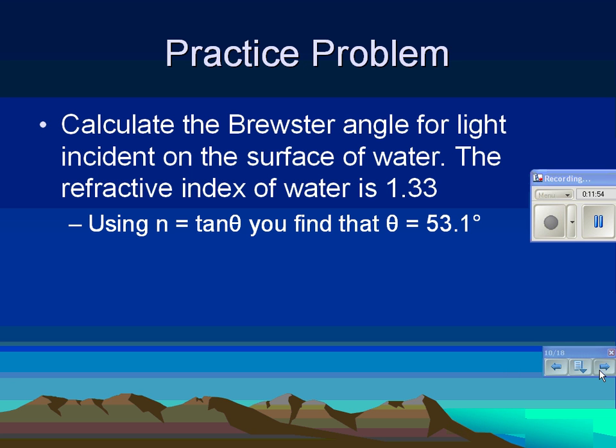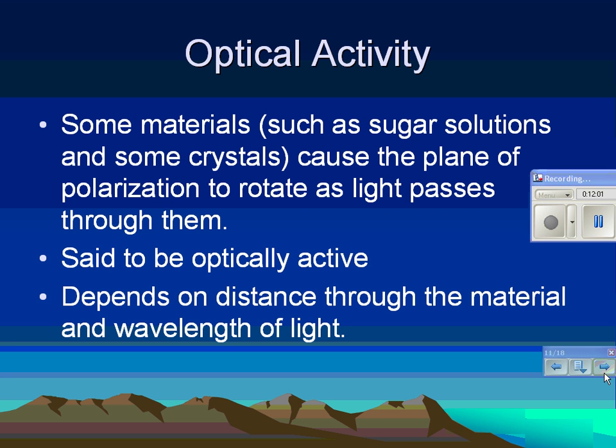Now, optical activity is the last thing I want to talk about, and then I want to get to some specific applications of polarization. The weird thing is there are some materials where, if I shine polarized light through them that's already polarized in a certain direction, the plane of polarization will rotate as it goes through that material. A material that does that is said to be optically active. The first materials discovered to do that were certain crystals and certain solutions, like sugar solutions.